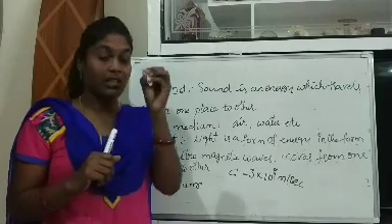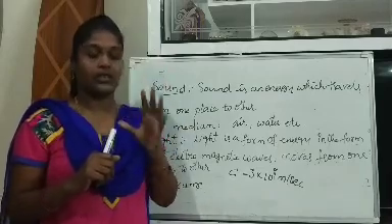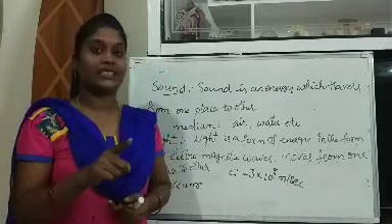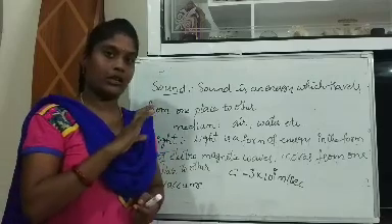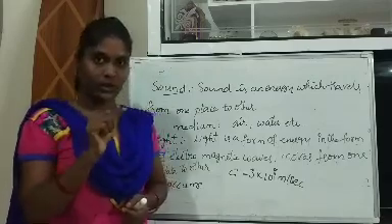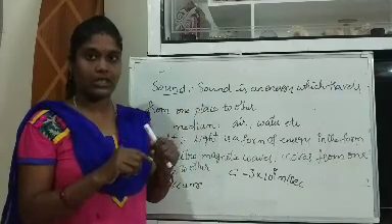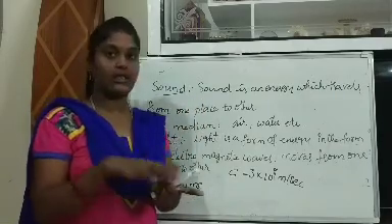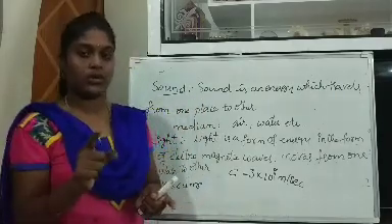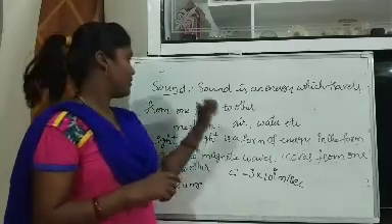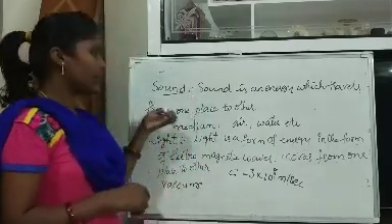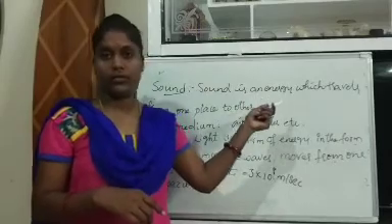After the sparkling comes, only then thunder will come. Sparkling means light. Thunder means sound. So light will travel faster than the sound, and the sound will travel in different forms.